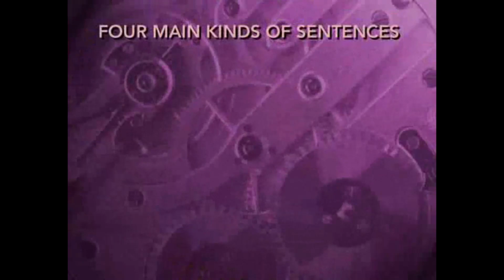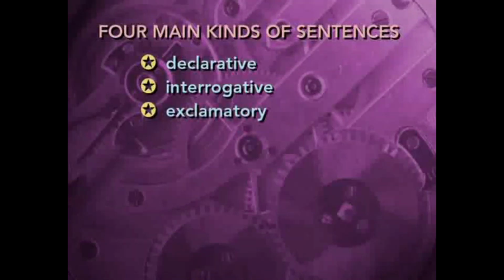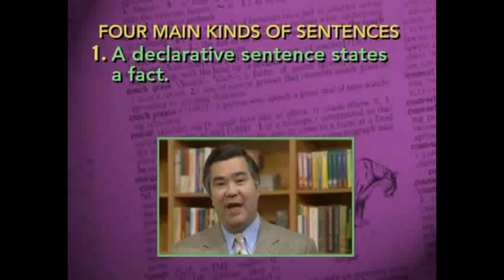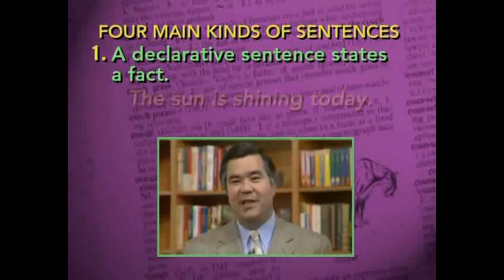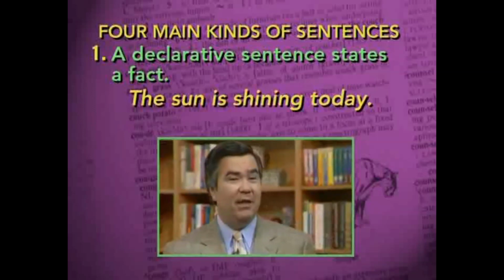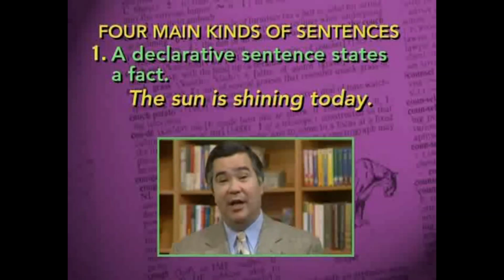Now, in English, there are four main kinds of sentences: declarative sentences, interrogative sentences, exclamatory sentences, and imperative sentences. Let's define each one and look at an example. A declarative sentence states a fact. Take a look at this example. The sun is shining today. This sentence states a fact about what today's weather is like.